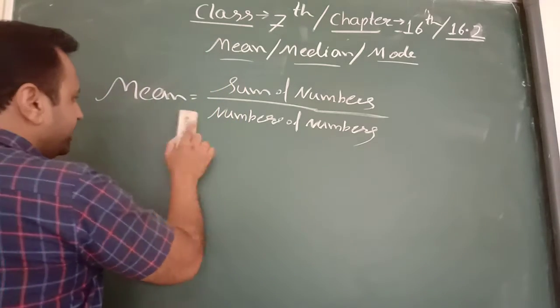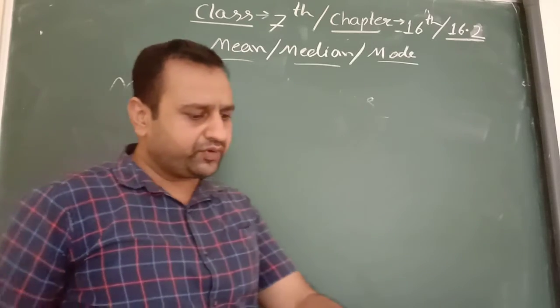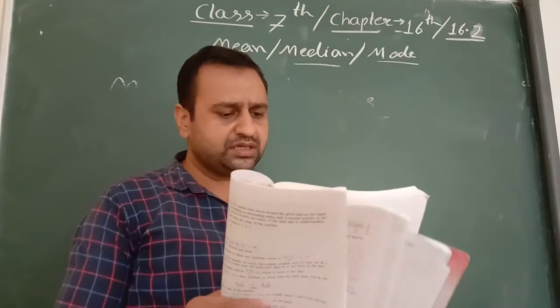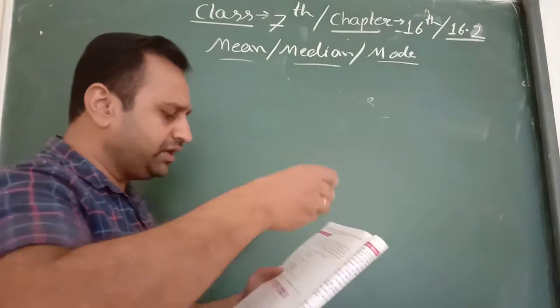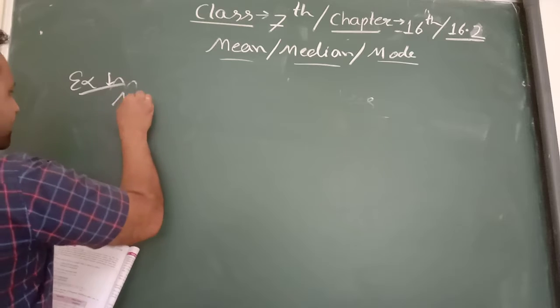In example number 1, numbers are given: 4, 5, 5, 6, 6, 8, 9, 10, 6, 7, 8, 7, 7, 10, and we have to find its mean.